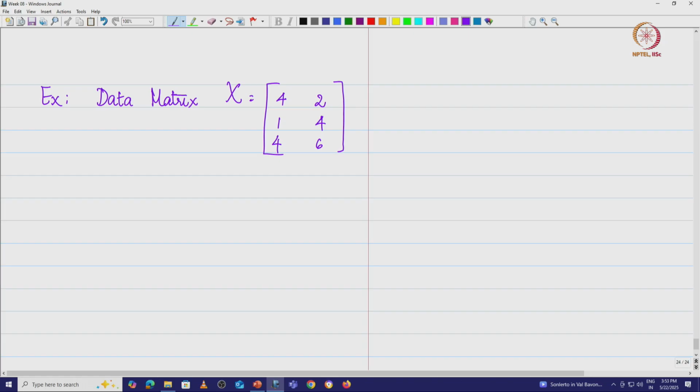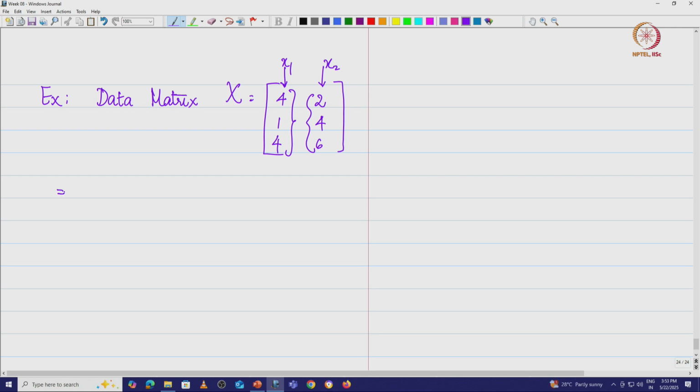Now, how did we interpret this? We said that this corresponds to one variable, and this corresponds to another variable. We can find the average for these 3 observations, and for these 3 observations, because that is exactly what we do when we collect data: of the same parameter you can find the average. This corresponds to variable x1, and that corresponds to variable x2. Once we find the averages, we put them as the mean vector.